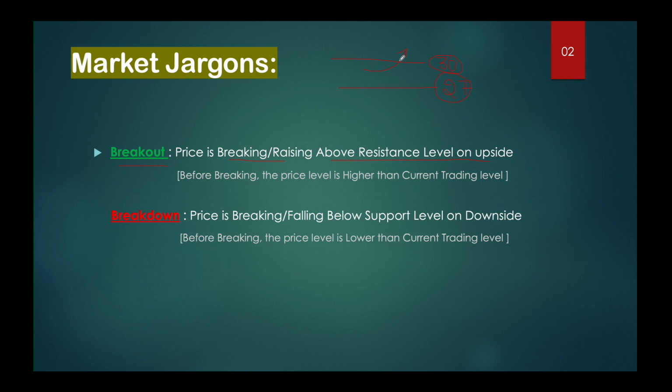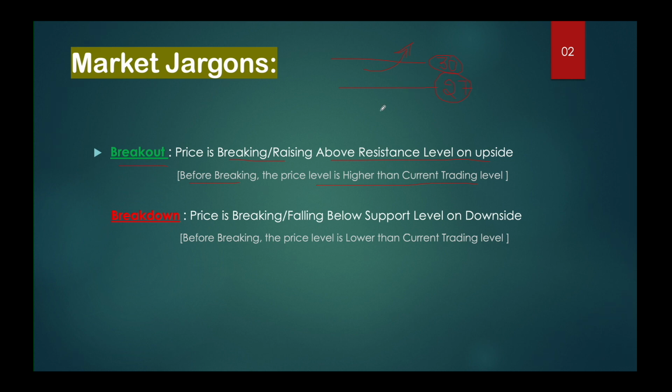The price is breaking or rising above the resistance level 30 on the upside. In other words, before the breakout happens, the price level is higher than the current trading level. This price level 30 is higher than the current trading level, that is 27. This is what breakout means.